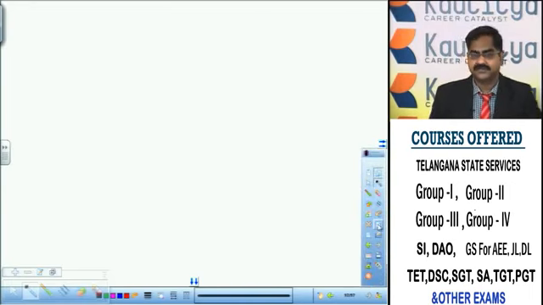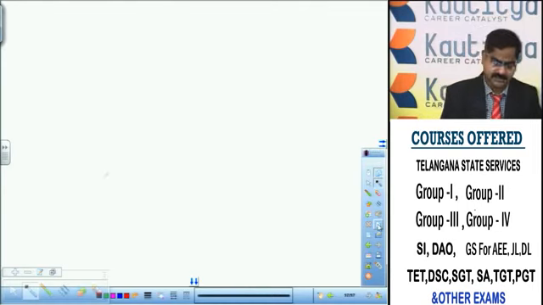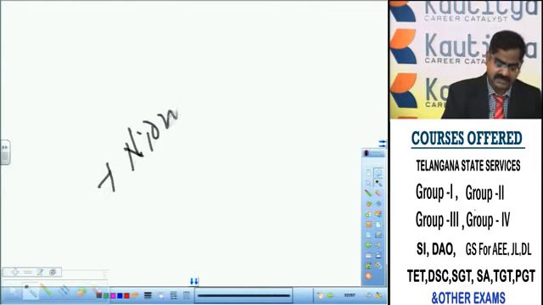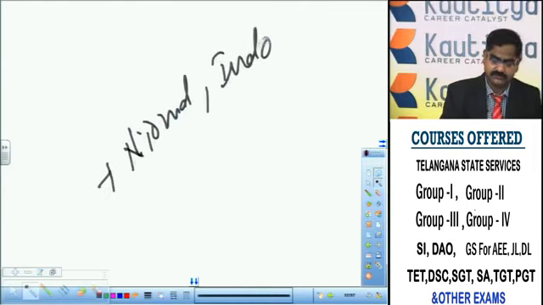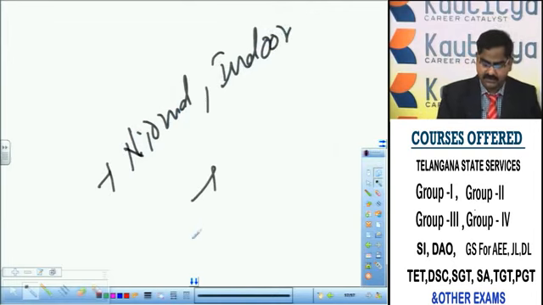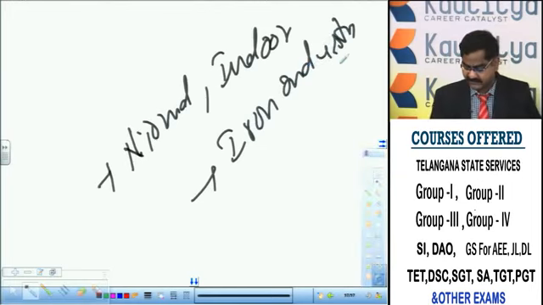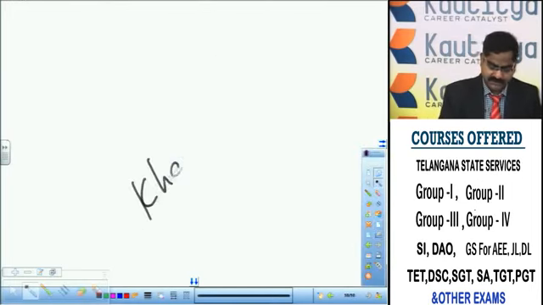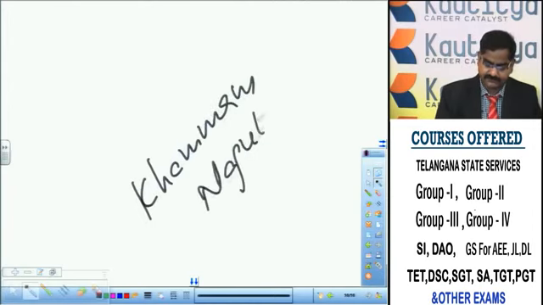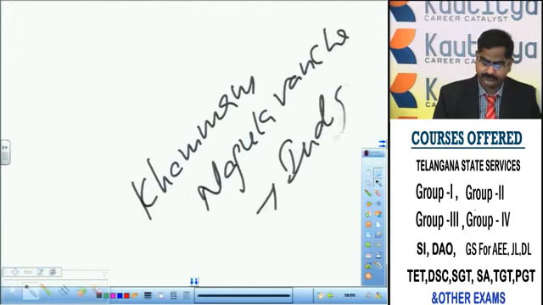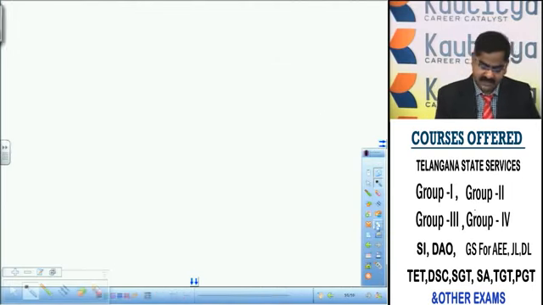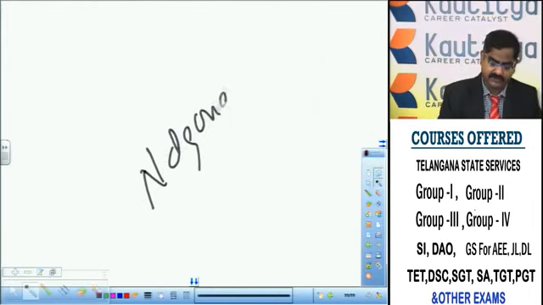Okay. So after the diamond industry, what are the popular industries? Nirmal and Indur, Nizamabad, are known for the iron industry. In Khammam district, Nagulavancha is very famous for indigo. Even Nalgonda is also famous for indigo.